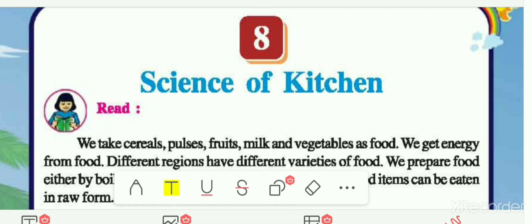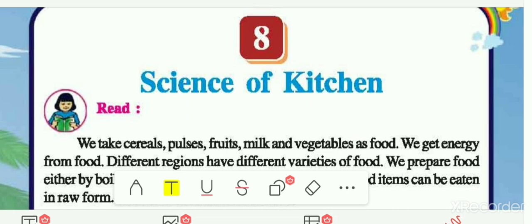And we are also eating raw items like fruits and vegetables directly. Some of the vegetables we are eating directly in raw form. Then we had seen that for the good and proper growth of our body, good and nutritious food is required. It is also required for a strong and healthy body. So for that it is necessary that we should know the basic knowledge of the kitchen. That includes identification of various spices and the different parts of the kitchen.